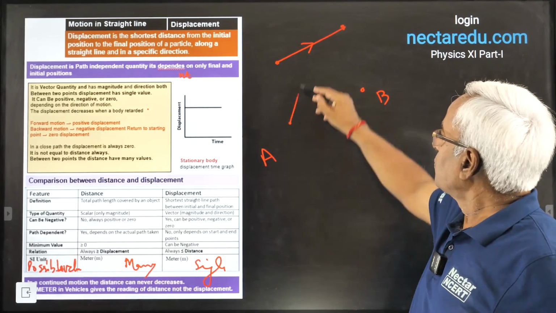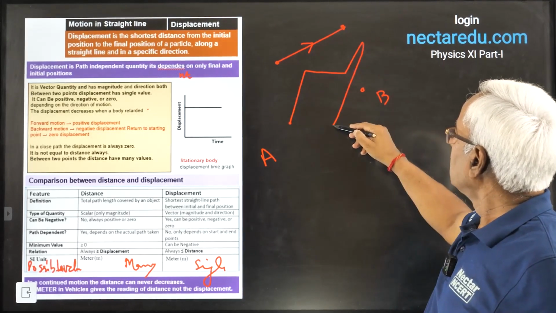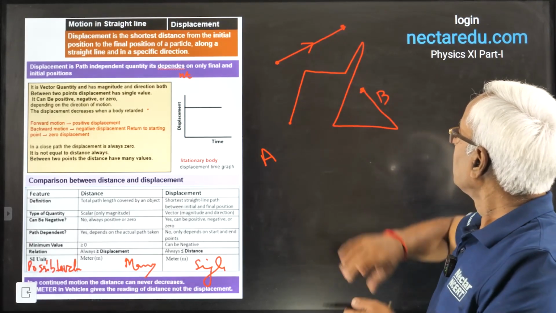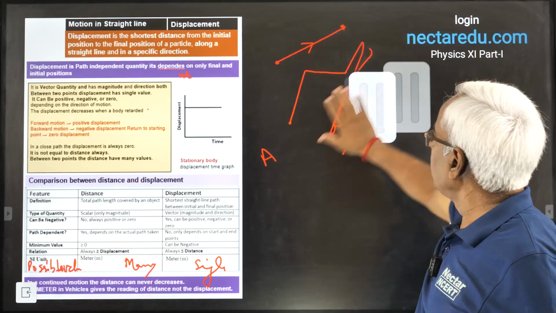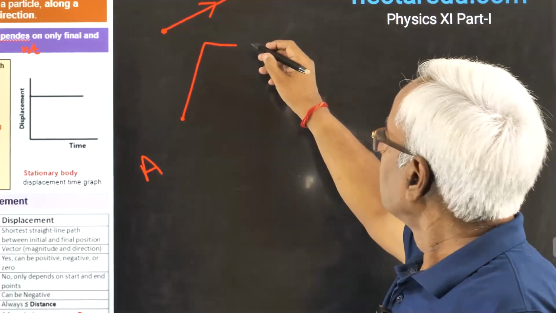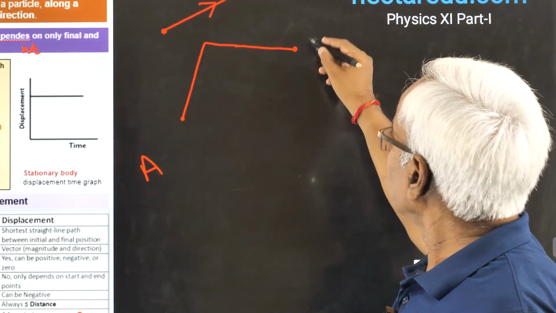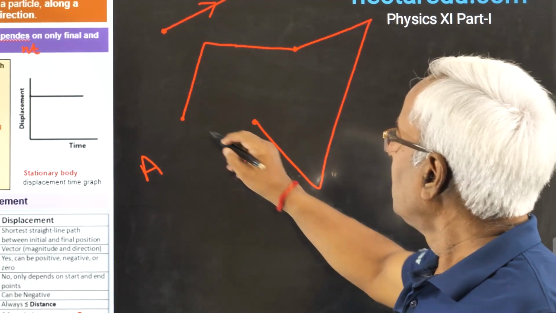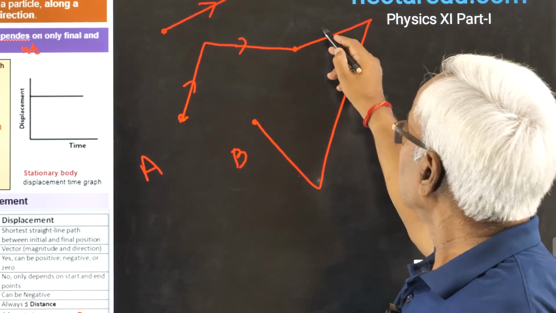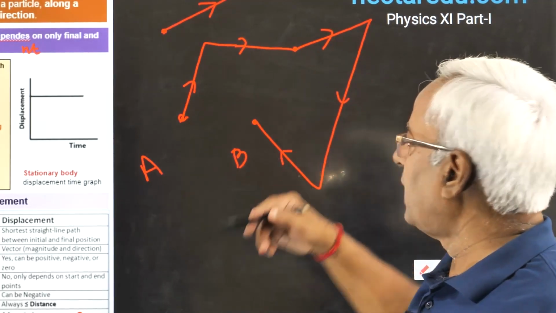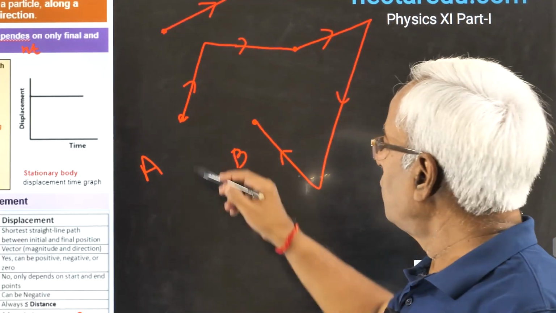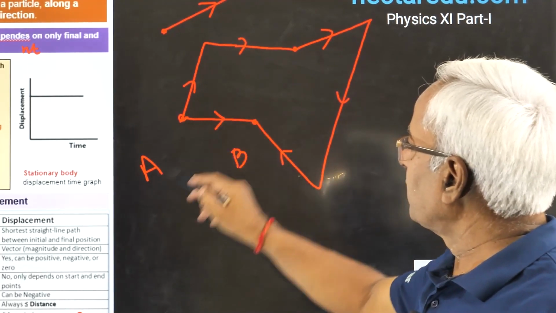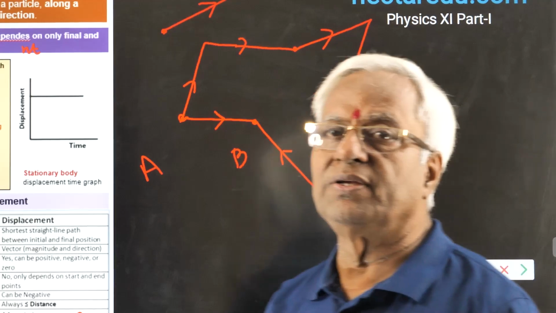You see, you go by any path and you return to this point B. This path might be, you have come to this point, this one here. The path was in many parts, but the overall journey stops at B and the displacement would be known as AB.